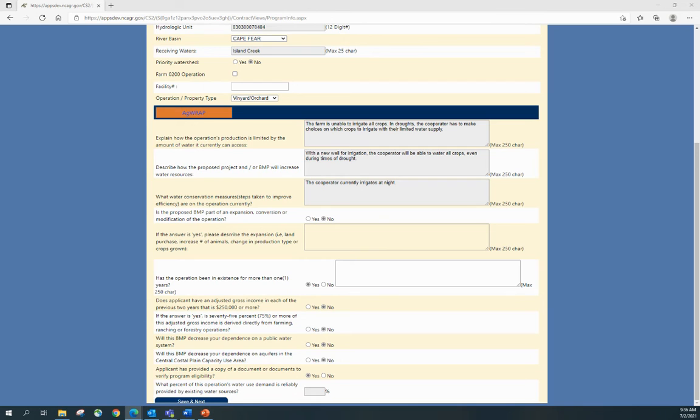Make sure the applicant has provided a copy of documentation for verifying program eligibility, so please make sure this question is marked yes. The last question is what percentage of the operation's water use demand is reliably provided by existing water sources? This should reflect the current situation. If you answer 100%, please provide an explanation above, or the current water source should be public water. For this example, we're going to say 40% is reliably provided.